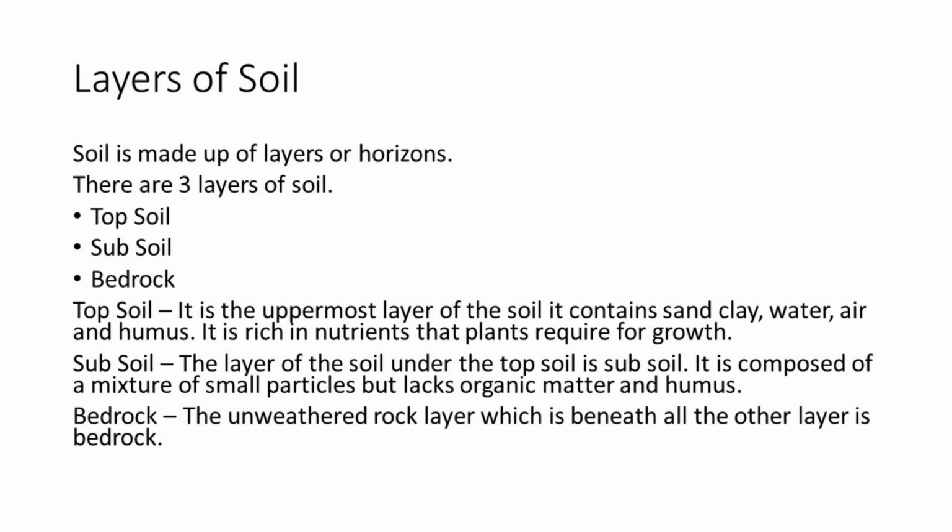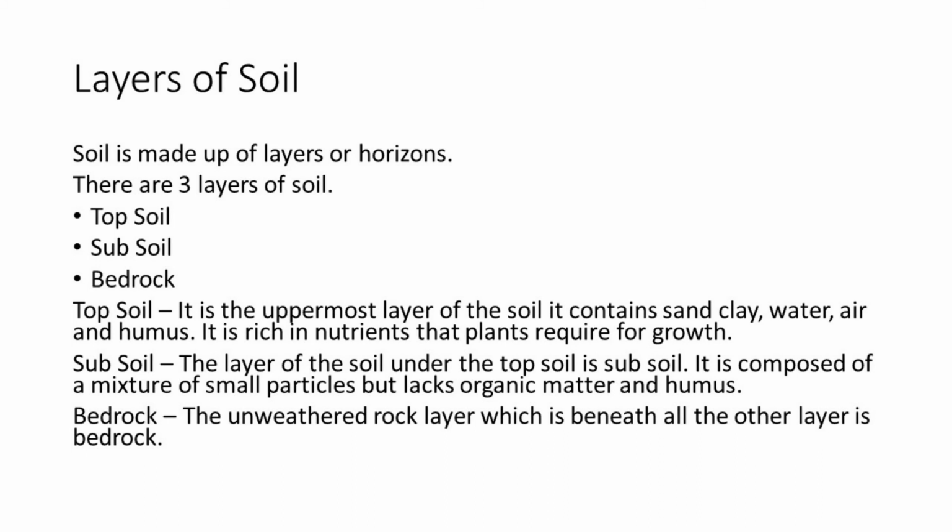Second is subsoil. The layer of soil under the topsoil is subsoil. It is composed of a mixture of small particles but lacks organic matter and humus. And the third is bedrock. The unweathered rock means जिसमें काट छाट नहीं हुआ है rock में.